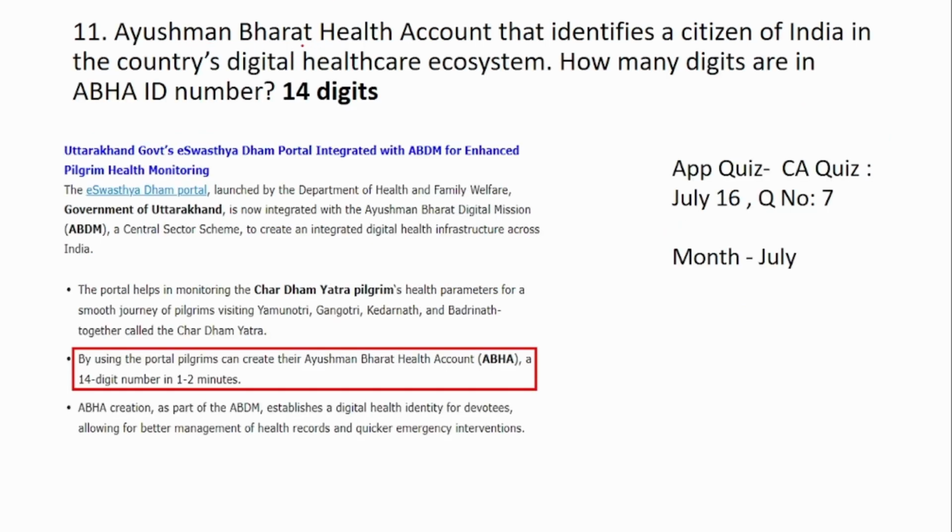11th question is, Ayushman Bharat Health Account that identifies a citizen of India in the country's digital health ecosystem. How many digits are there in the ABHA ID number? So the answer here is a 14-digit number.